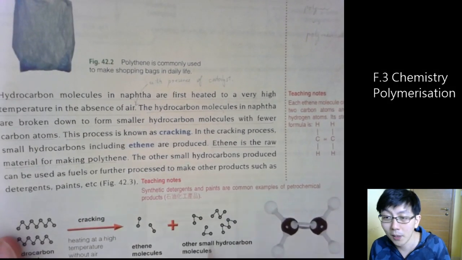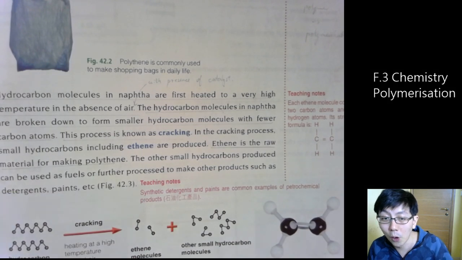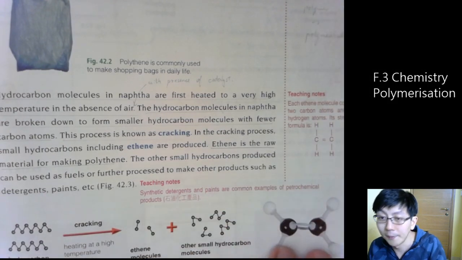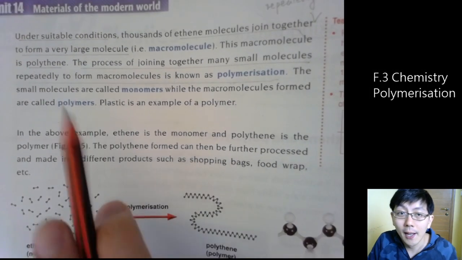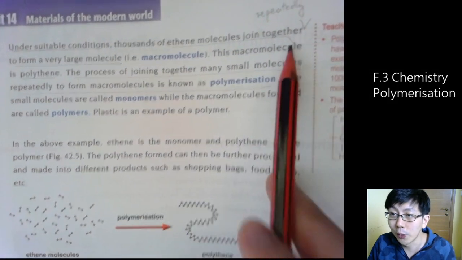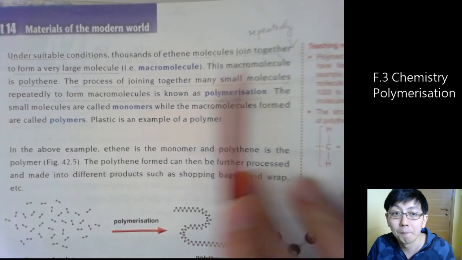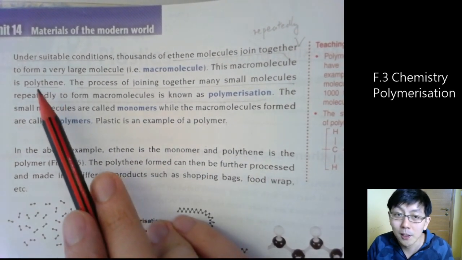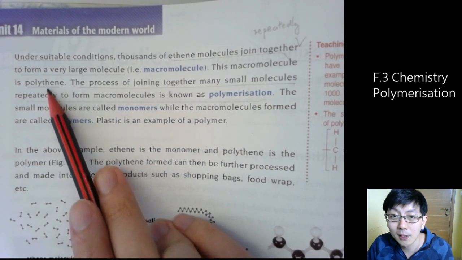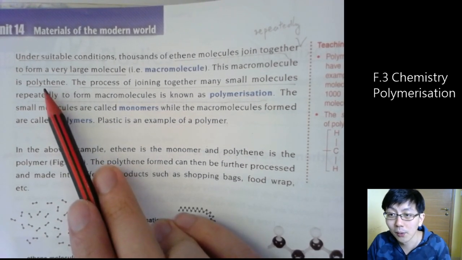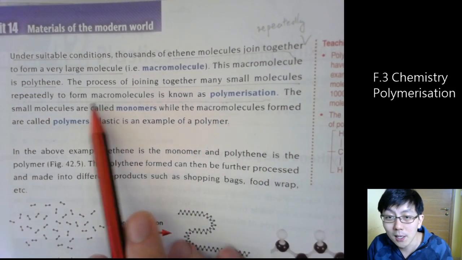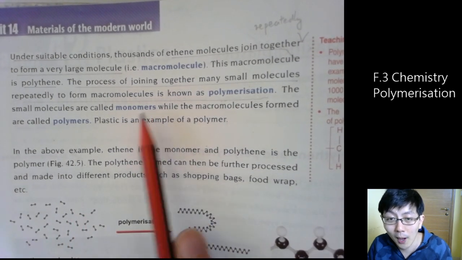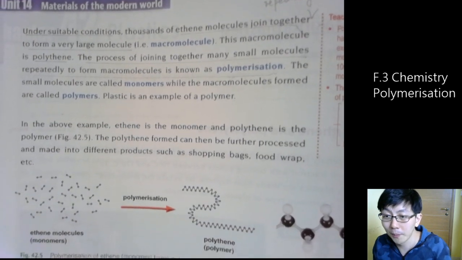I actually missed one out, please add it. Ethene is a raw material for making polythene. Now go to the back page. Page 86. Under suitable conditions, ethene molecules join together repeatedly to form a large molecule. This large molecule is named polythene. So the process here, joining them repeatedly, is called polymerization. Each small molecule, we call them monomer. Each large molecule, we call it polymer.